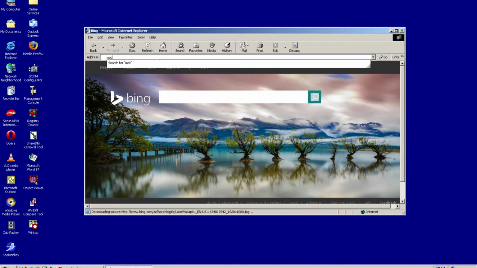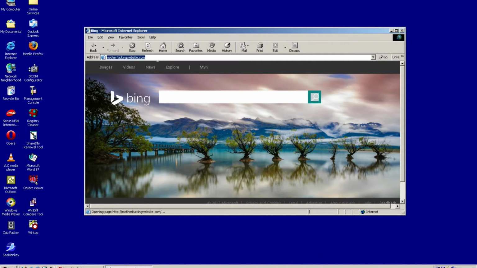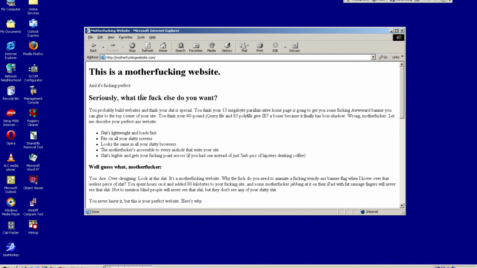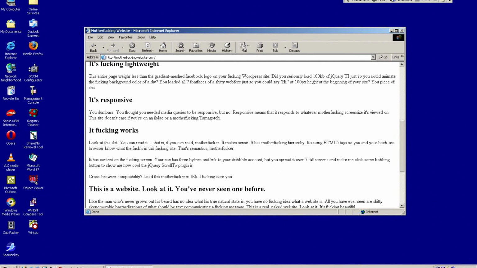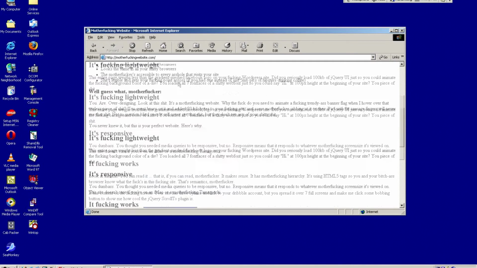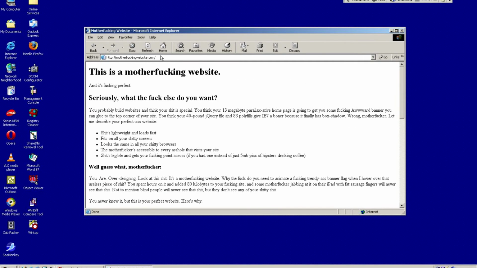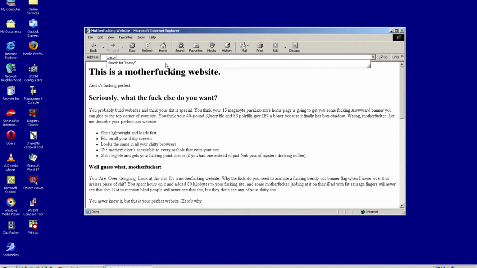Now, some sites that don't really rely on JavaScript and stuff like this, some sites that just don't use CSS or JavaScript, like motherfuckingwebsite.com. Yeah, it's a real website. It's a real website, and it's just a bunch of text. It doesn't use any photos or anything. And as you can see, it loaded this motherfucker in IE6. I dare you, and I did. So yeah, I took the dare. And Toasty Tech does load.